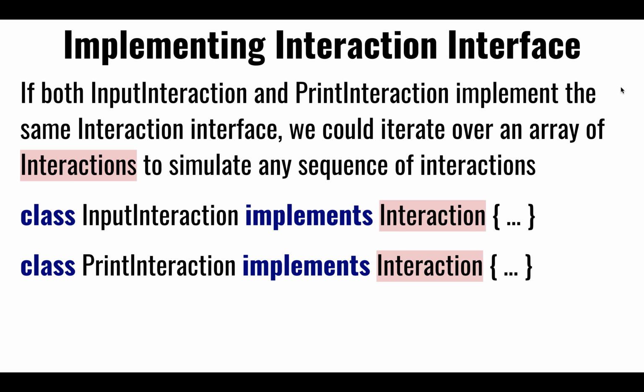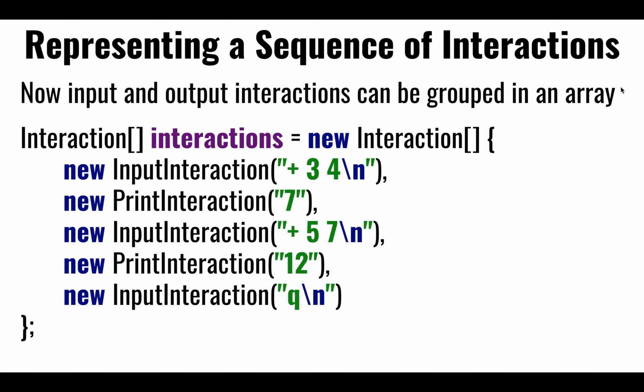Presumably, the controller could iterate over these interactions and parse the input, pass it to the model. The model can then actually add the 3 plus 4 or 5 plus 7 and whatnot, and come back with the results. Yes. So the controller would iterate over these various interactions. We have the two types implementing the same interface, so now we're free to create a collection of interactions.